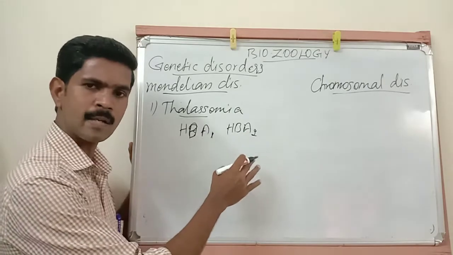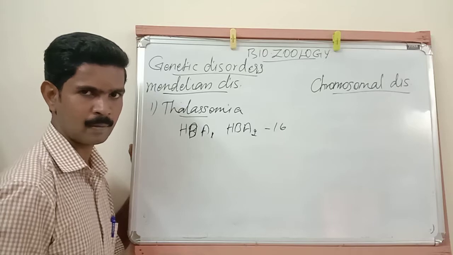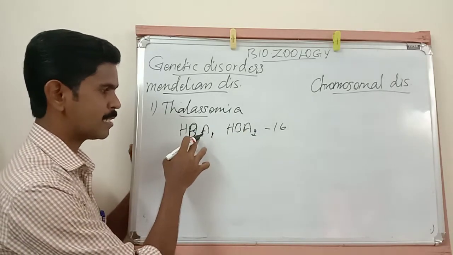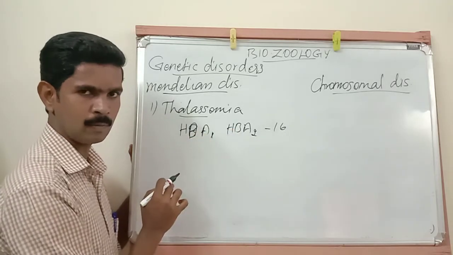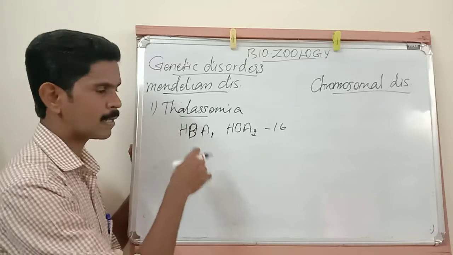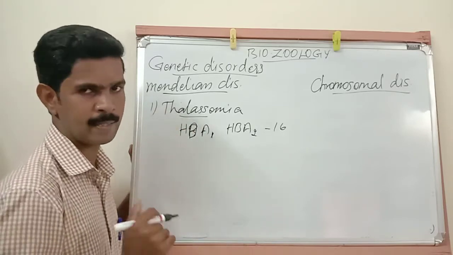These two genes are located in the 16th chromosome of our cell. If they are involved in mutation or any alteration, they produce abnormal alpha chains.